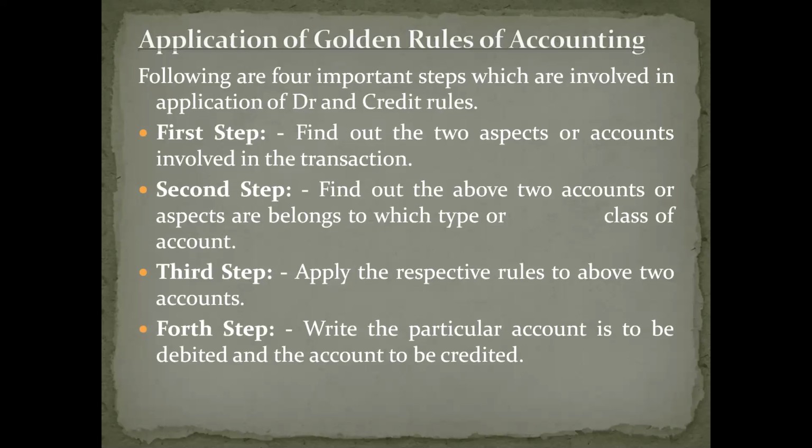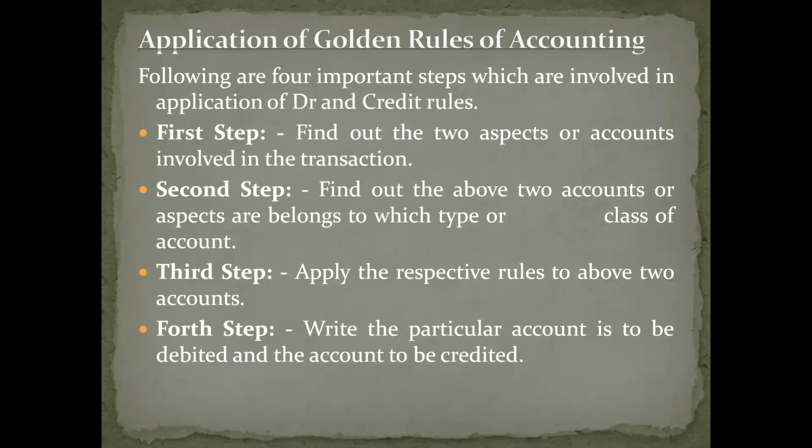For example, in a transaction you found two accounts, one is Pradeep's account and another one is cash account. Now the second step is you should see which category those two accounts belong to. Pradeep's is which account? Personal account. Cash is which account? It is real account. So it is your second step.